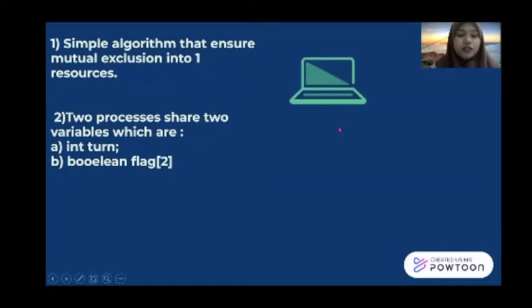Peterson algorithm is a simple algorithm that ensures mutual exclusion on one resource. Here there are two processes that share two variables. What are the two variables? The integer turn and also the boolean flag.